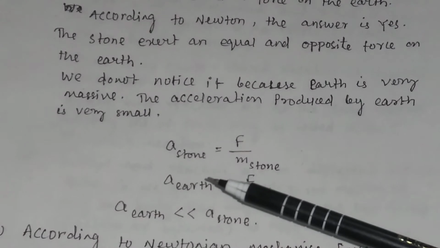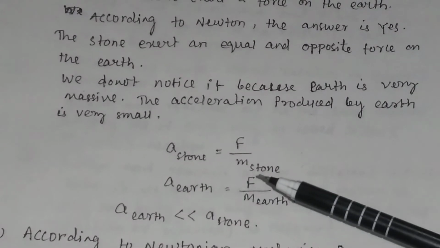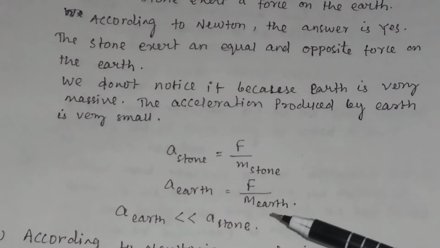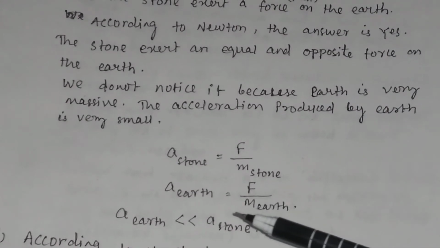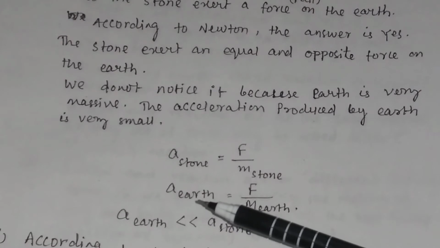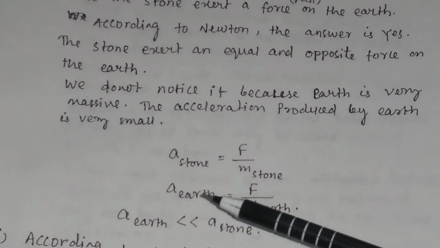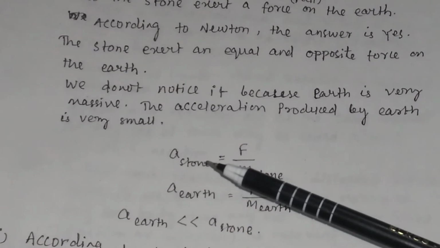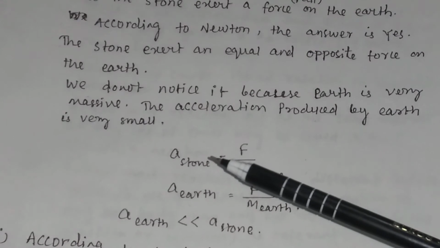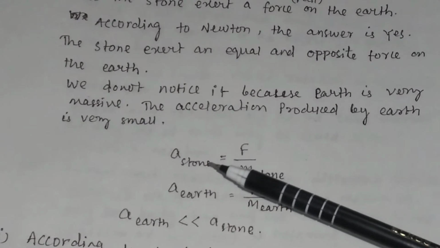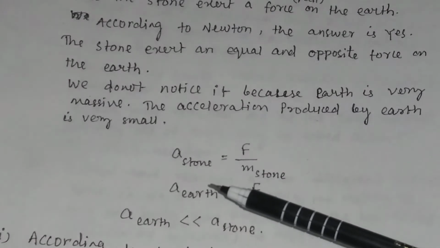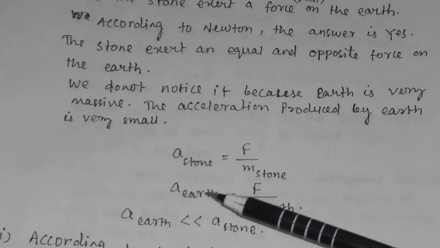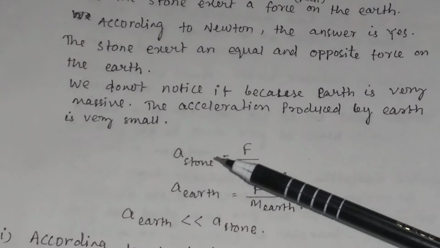And the acceleration of earth is equal to force divided by the mass of earth. Since the mass of earth is very large, the acceleration of the earth is very, very small as compared to the acceleration of the stone. That is why we can see the acceleration of the stone towards the earth, but we do not see the acceleration of earth towards the stone.